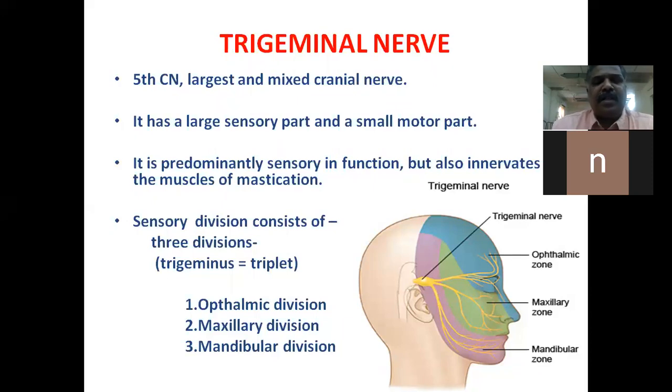The sensory division consists of three divisions, so it is called trigeminal, meaning triplet. The sensory division divides into the ophthalmic division, maxillary division, and mandibular division.